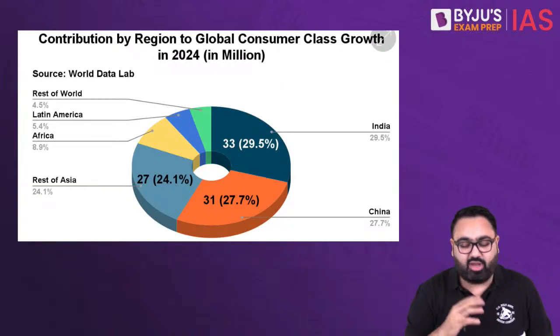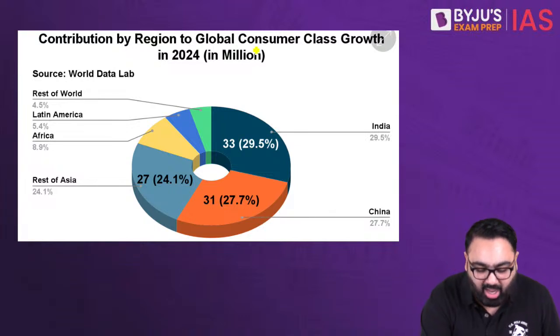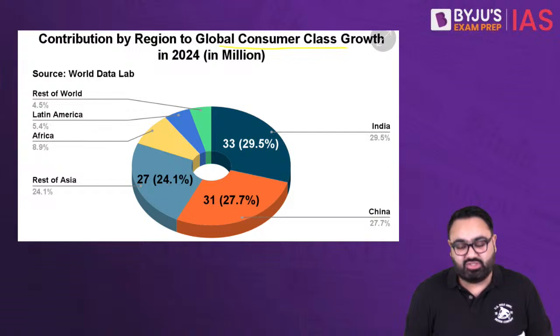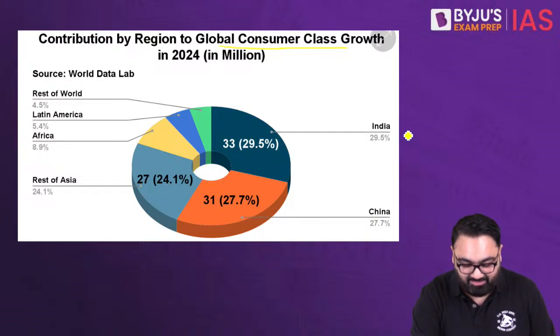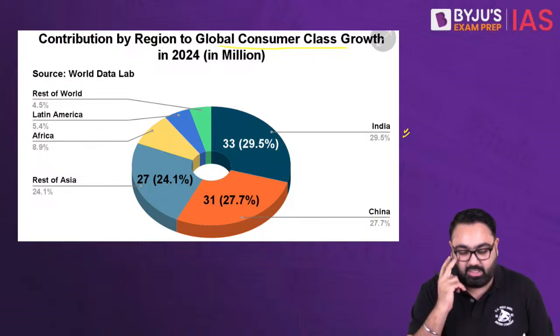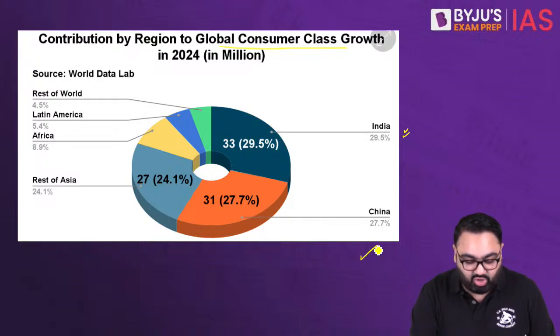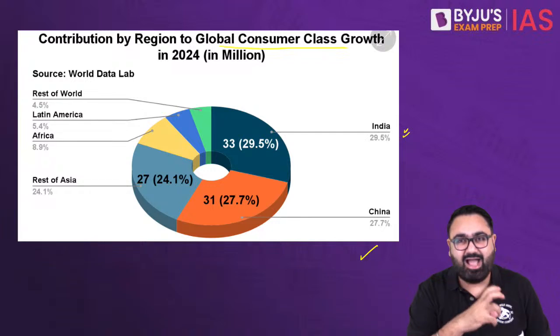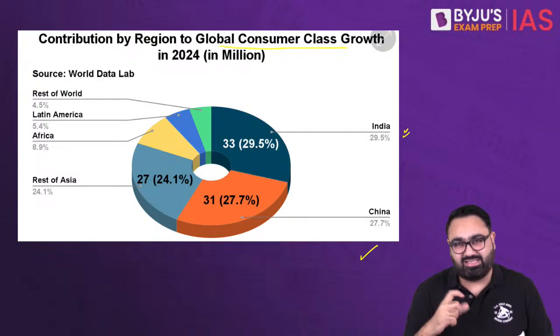Also, if you look around the world, how has the global consumer class grown? Indian consumers have grown at the fastest pace, 29.5%, then Chinese consumers, then the rest of Asia. So basically, consumer growth means how many people are now spending more than $12 a day, which categorizes them as consumers. So India is a fast growing market.